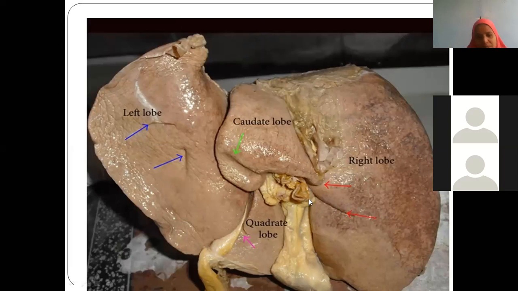Now when you see from the visceral surface, you will see again two lobes are visible, right lobe and left lobe. But apart from these two lobes, you are finding two more lobes from this aspect. What are the two more lobes we have? One is the caudate lobe and the other is the quadrate lobe. Between the caudate lobe and quadrate lobe, there is an area which is the entry and exit point. Porta hepatis. Very good.